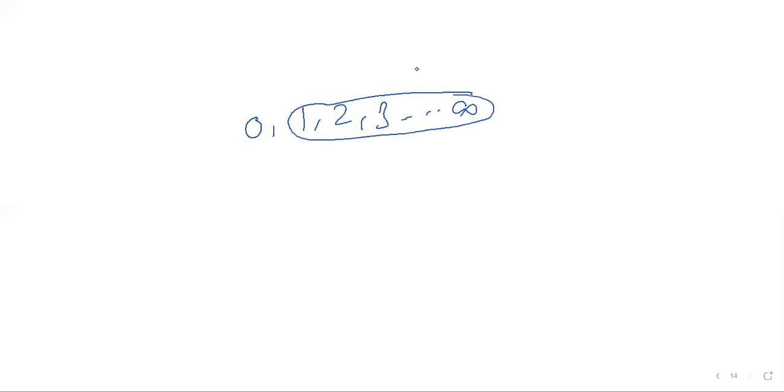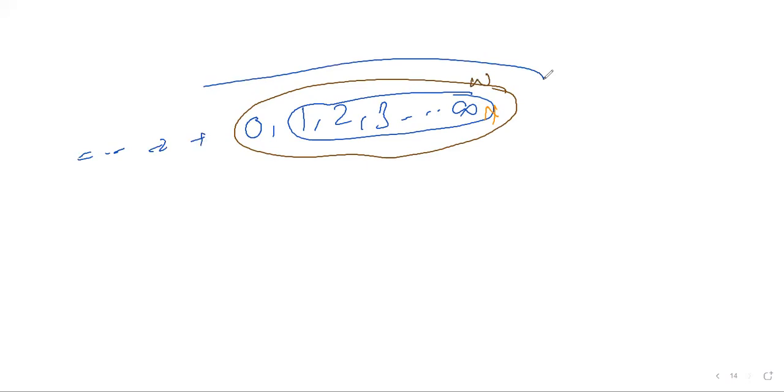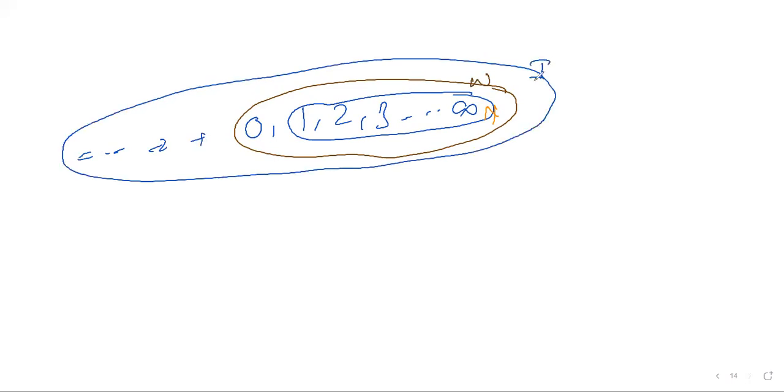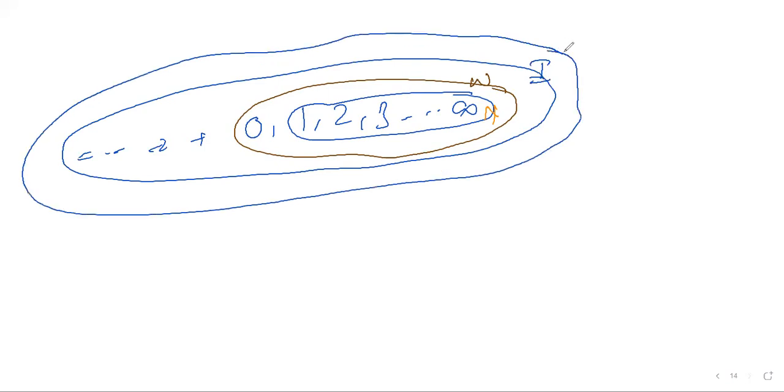Let me write this out. First, I'll write the natural number set. If you add 0 to the natural numbers, you get the whole numbers. Then when you add the negative numbers and so on, it becomes the integers.